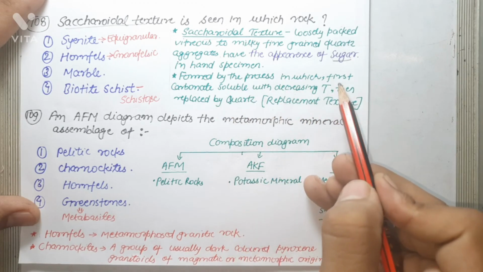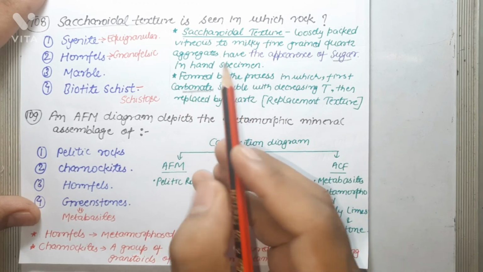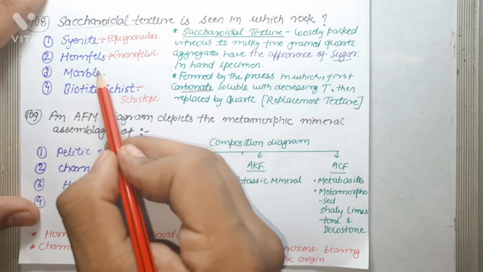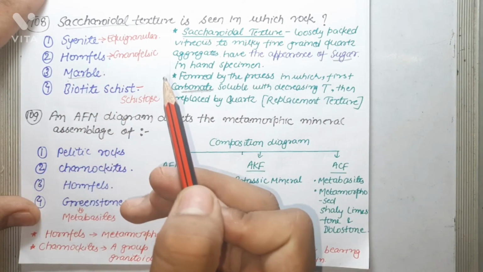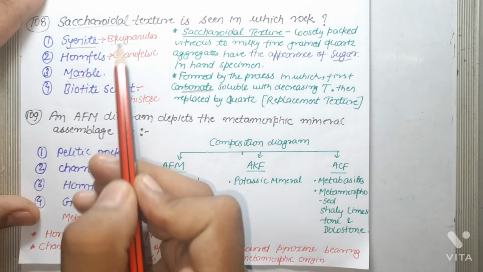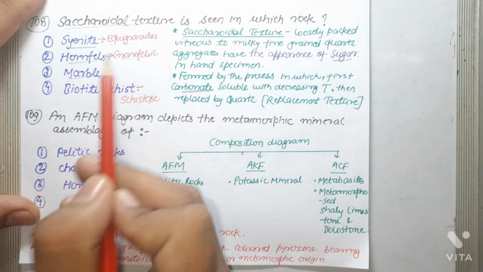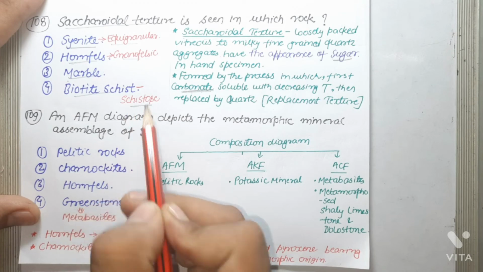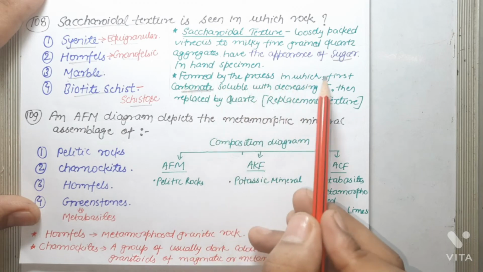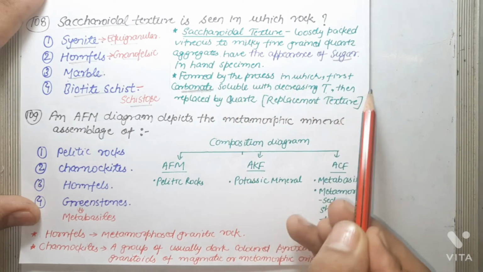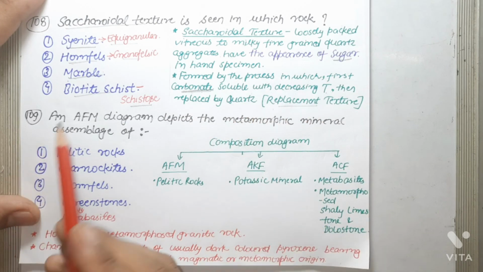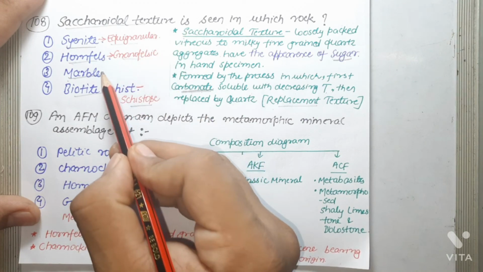Since carbonate is associated with saccharoidal texture, the correct answer should be marble, because marble is calcium carbonate. Syenite is an igneous rock and it shows equigranular texture. Hornfels shows granoblastic texture, and biotite schist shows schistose texture. So saccharoidal texture is seen in marble, formed by carbonate dissolving with decreasing temperature and then being replaced by quartz. Basically, this is a replacement texture. So the correct answer is marble.